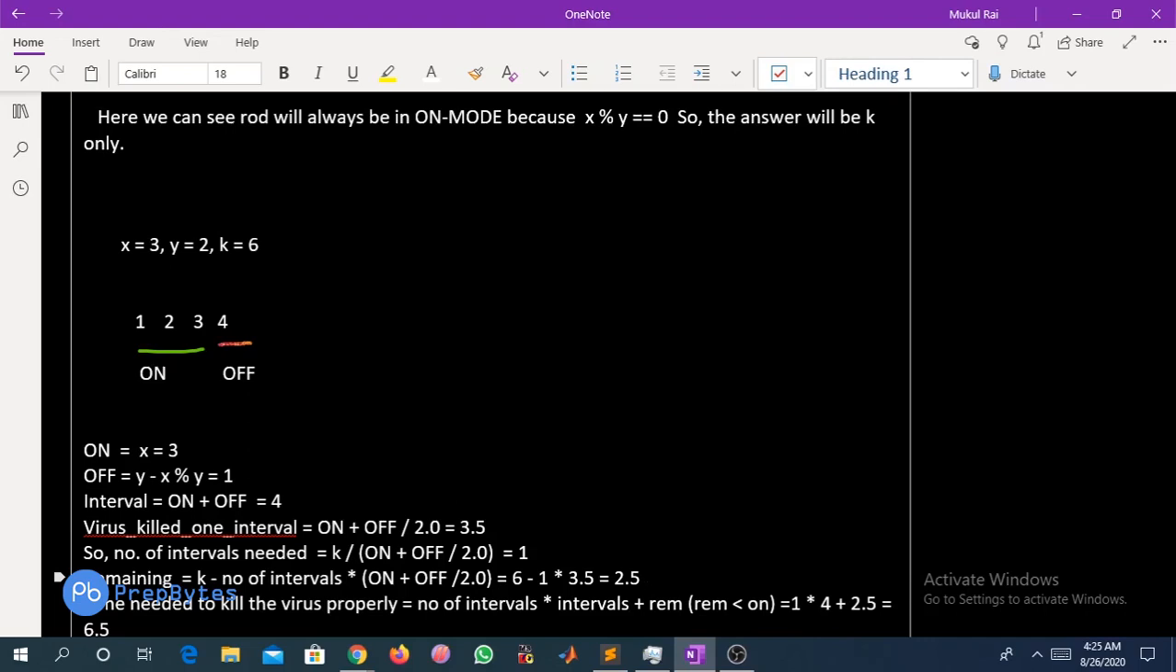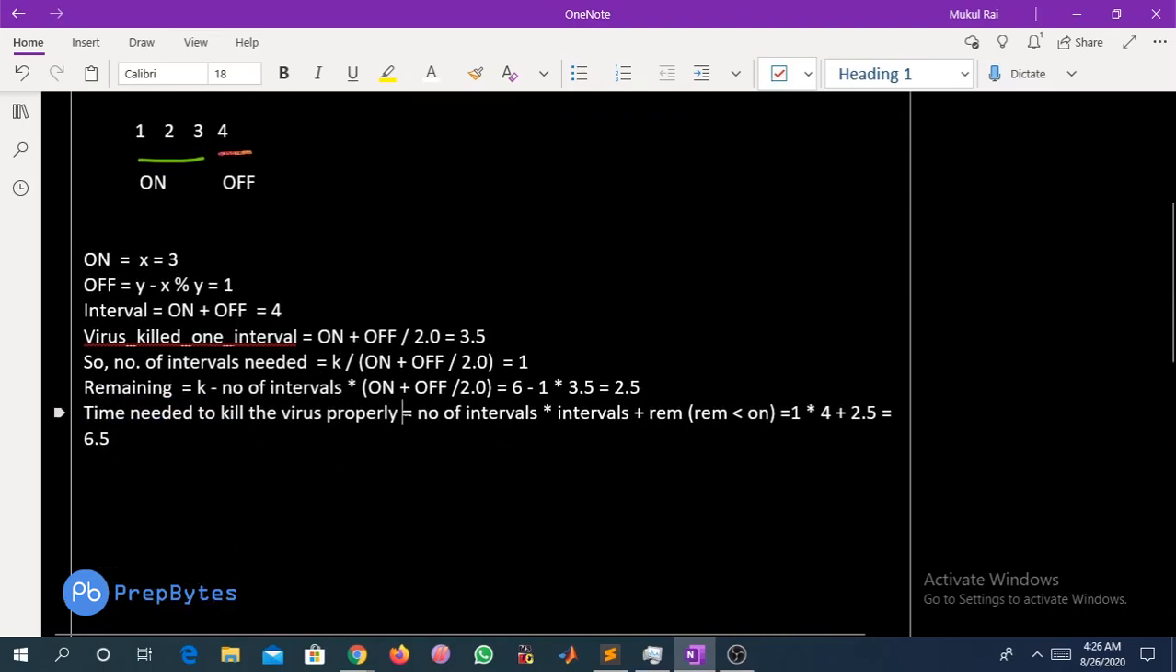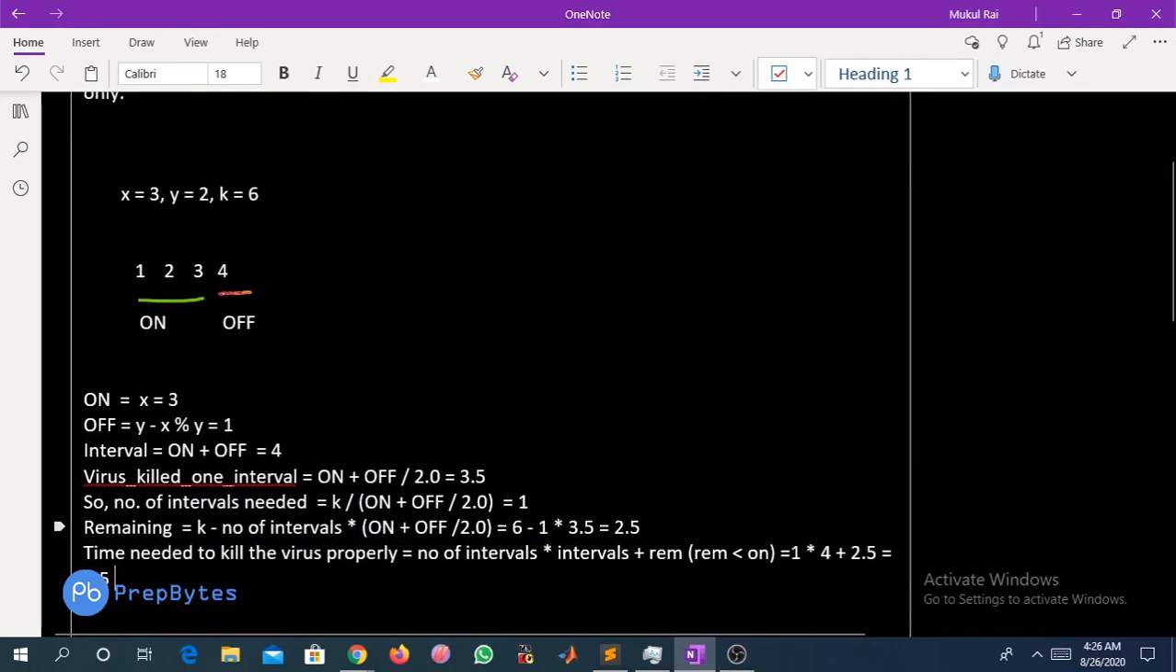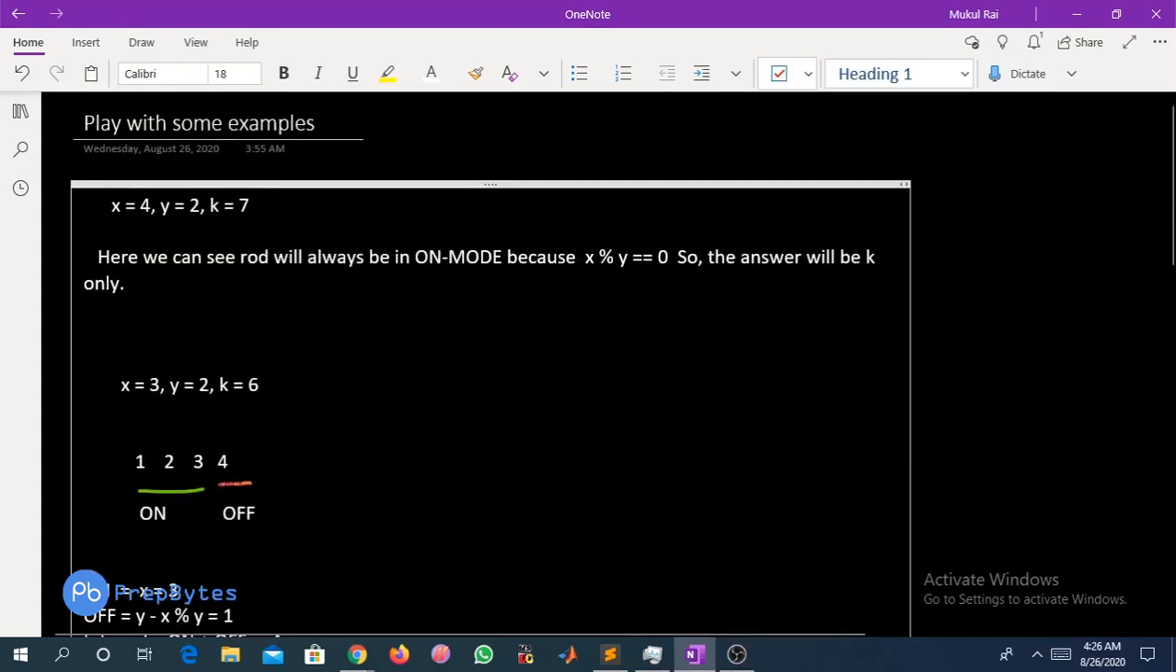So we need only 2.5 minutes of time to kill the virus after that. So the time needed to kill the virus properly will be total number of intervals into interval plus remaining. Why only plus remaining? Because remaining is less than on. So 1 into 4 plus 2.5 is equal to 6.5, right? So that was the logic, and we are pretty much satisfied with the examples that we can see that our logic is working.